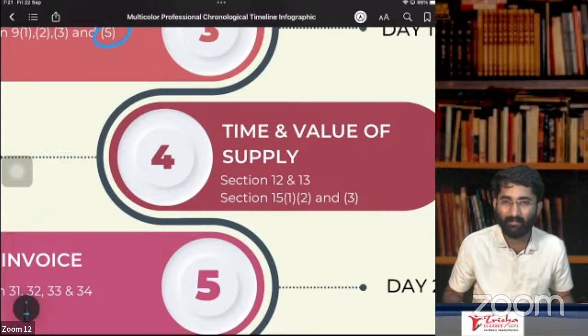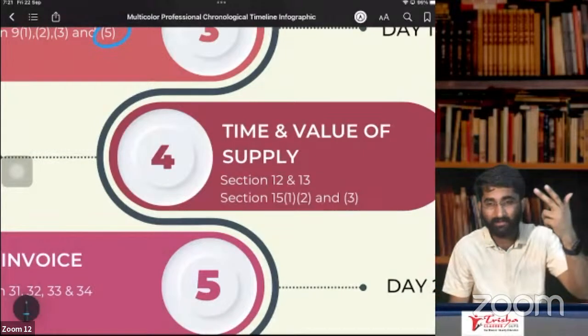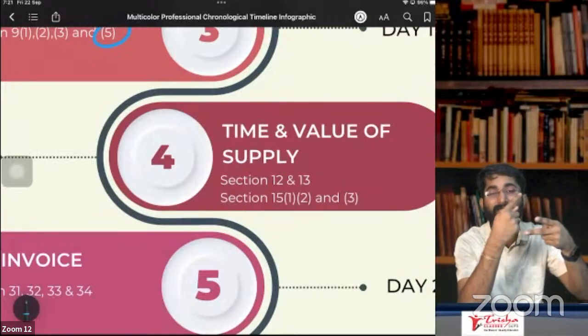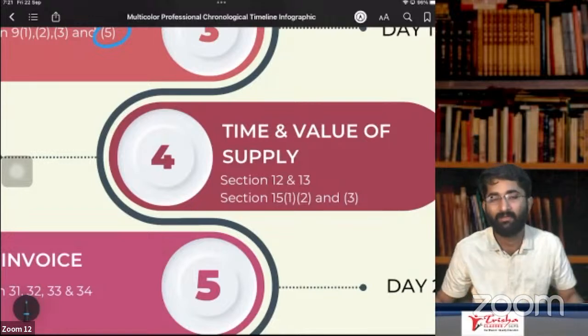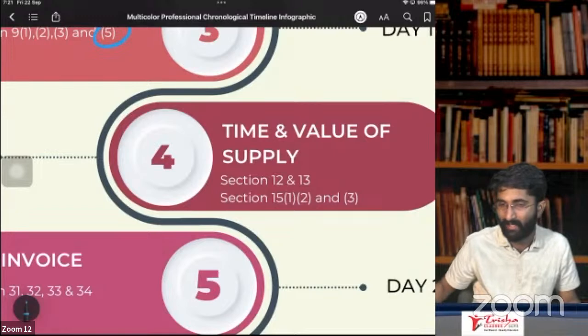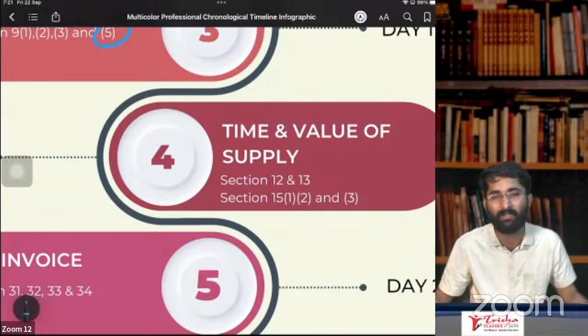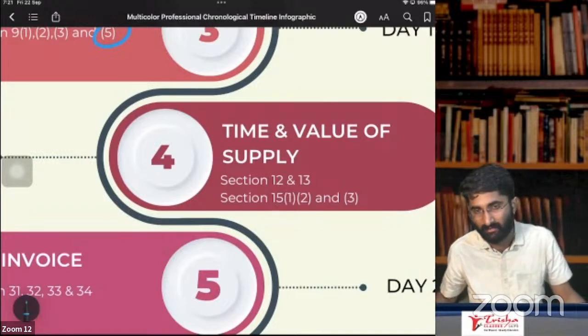The third case, subclause 3, says that if it is not possible to consider the time of supply as per section number 13, subsection 2, clause A or clause B, then you have to see the recipient's books of account. When the service is entered in the recipient's books of account, that date will be the time of supply. That is about section number 13, subsection 2.